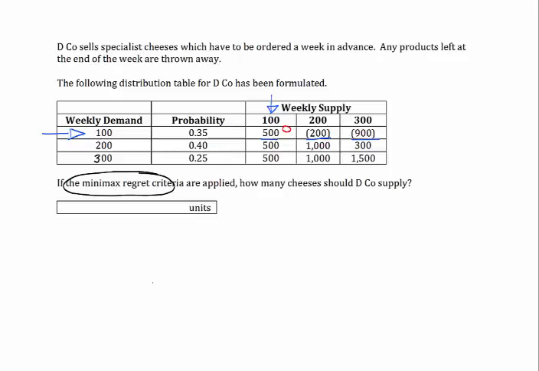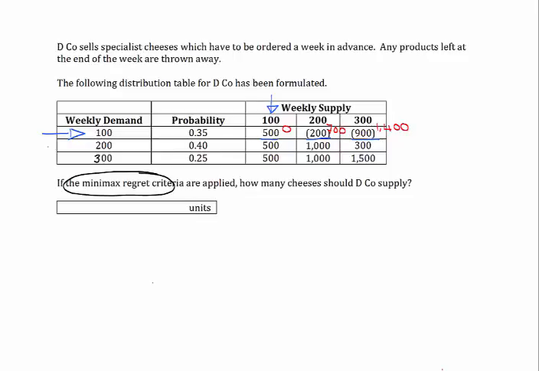However, if we'd supplied 200, we'd get a loss of 200 as opposed to a profit of 500. And the difference between those two means that we've lost out on 700. Whereas if we'd supplied 300, you get a loss of 900, where we could have got a profit of 500, and the difference between those two is 1,400, which is your regret.